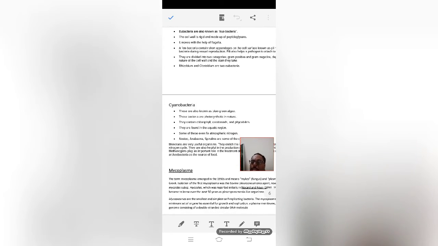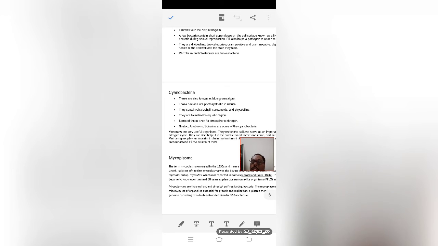Then comes the cyanobacteria. Cyanobacteria means the blue green algae. Earlier they were also known as blue green algae. These are photosynthetic in nature, and they have chlorophyll, carotenoid, and phycobilin inside them, and they are found in the aquatic region. One of the most important things is that these organisms can fix atmospheric nitrogen, and Nostoc, Anabaena, Spirulina are some of the common cyanobacteria.